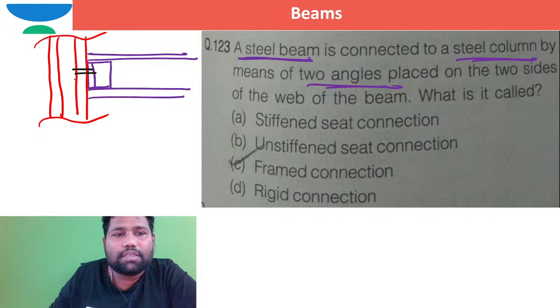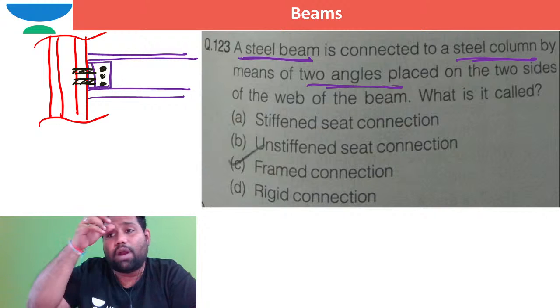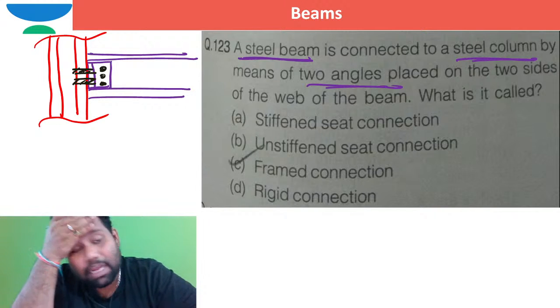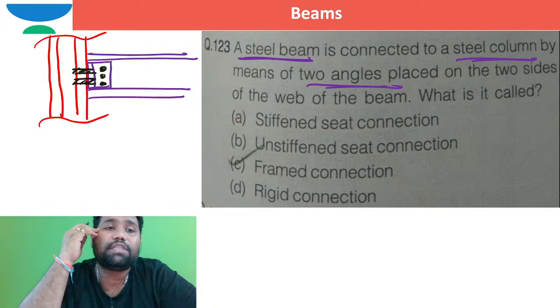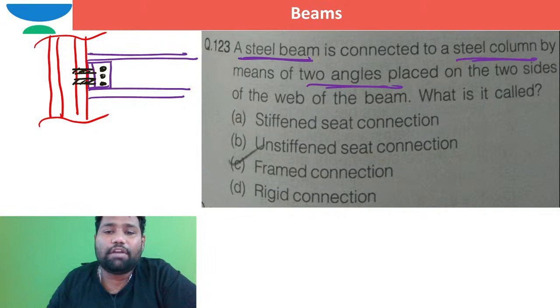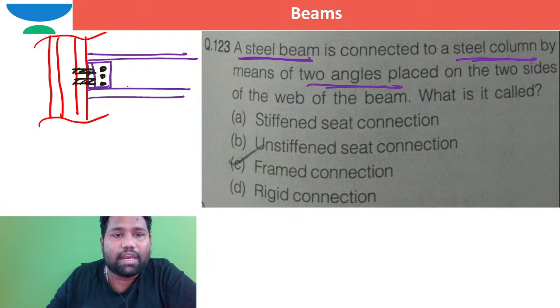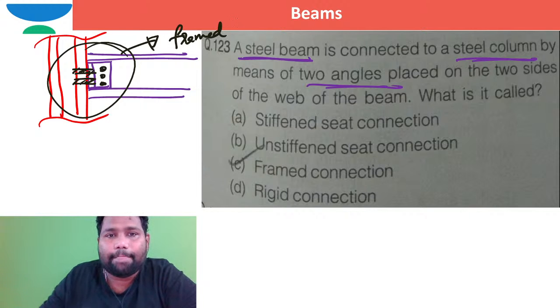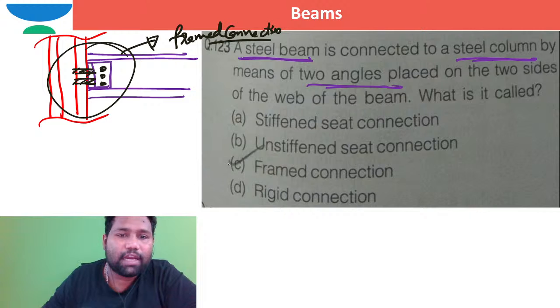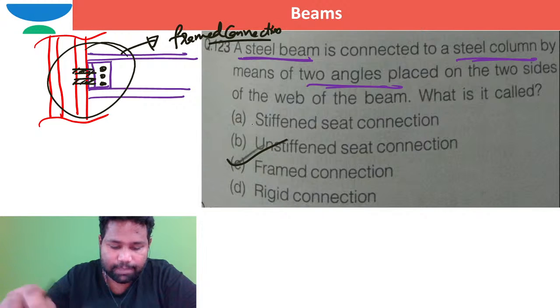Maybe I can say this is how we can connect. This is here, and here we can see this is how, right? What is the name of this type of connection? The name of this type of connection is nothing but framed connection. This is a type of framed connection, you can say. Beam column connection, it is a framed connection. So directly I can say it has option C, right?